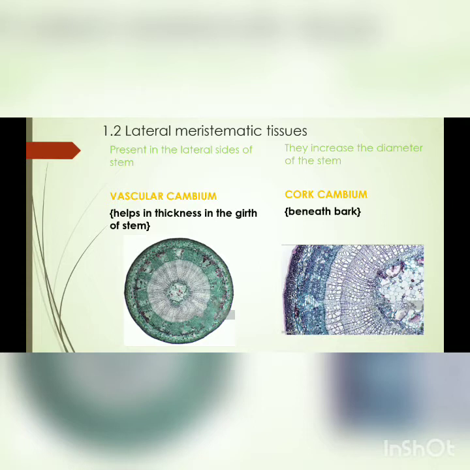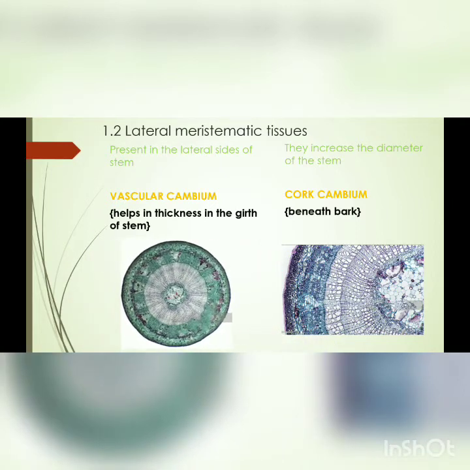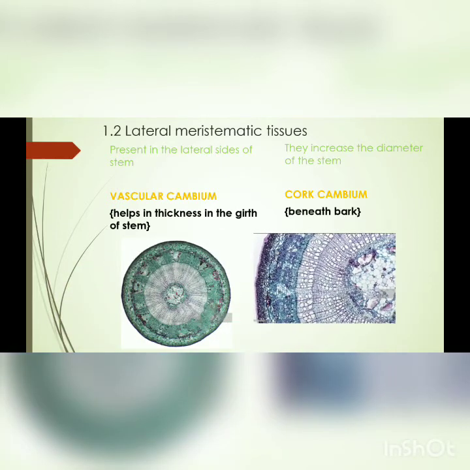The vascular cambium tissue helps in the thickness, the girth, of the stem, while the cork cambium is present beneath the bark. As you can see, the vascular cambium tissue looks like this under the microscope, while the cork cambium looks like this under the microscope.